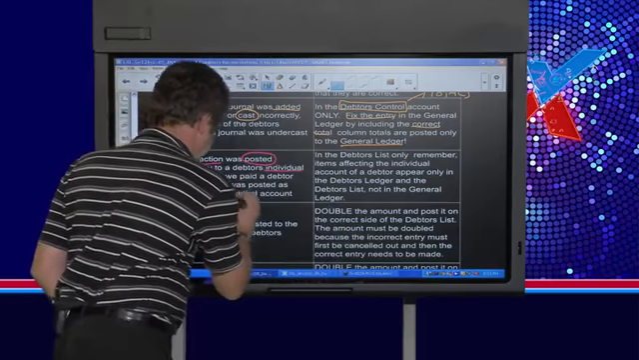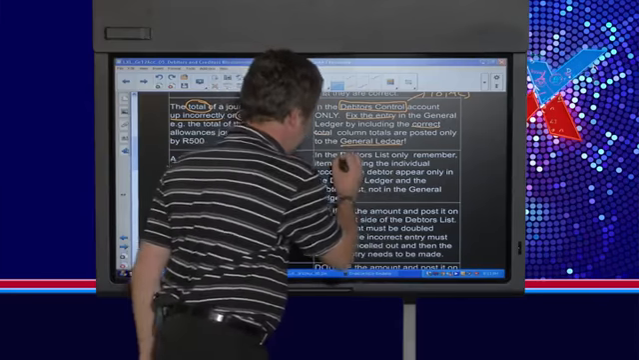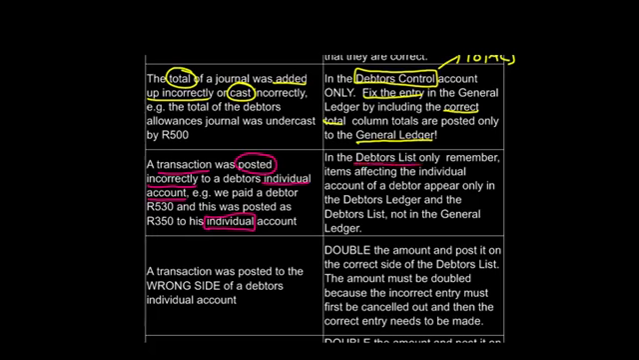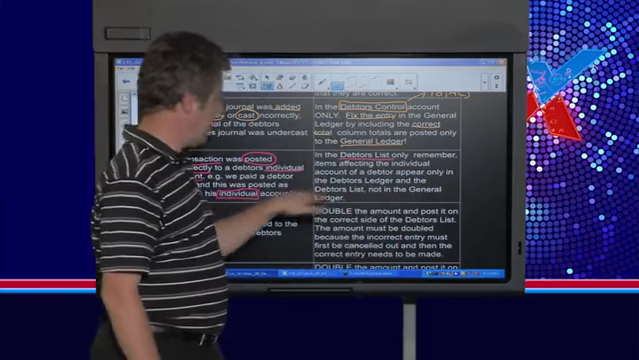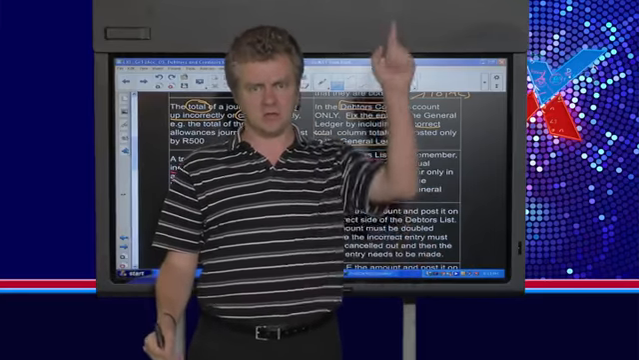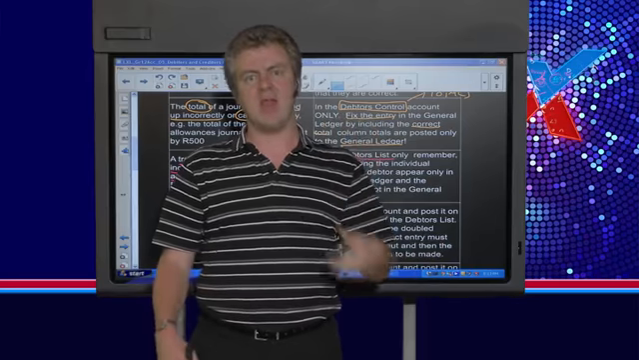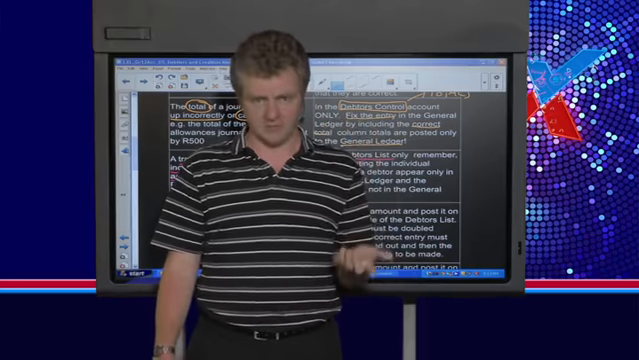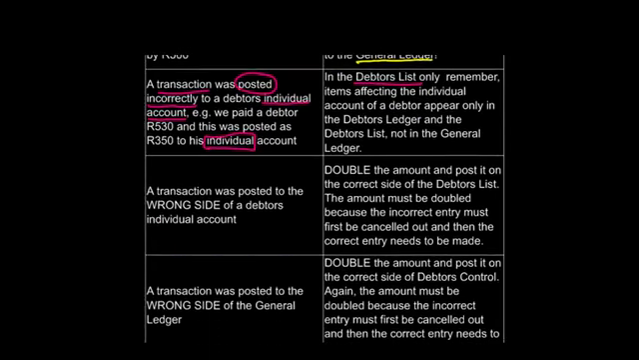Now the mistake is only in the individual account, which means that the mistake affects only the debtors list. So what we're going to do is fix the entry by putting the correct amount into our debtors list, because it has no effect on the general ledger. The general ledger would have been correctly totaled because remember, totals go to the general ledger and individual amounts go to the individual accounts. Okay, now the next one, quite important, and this is one that people often get wrong.